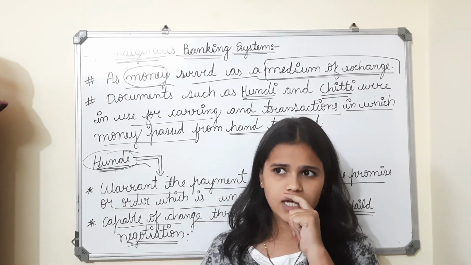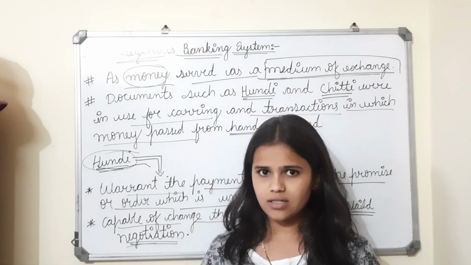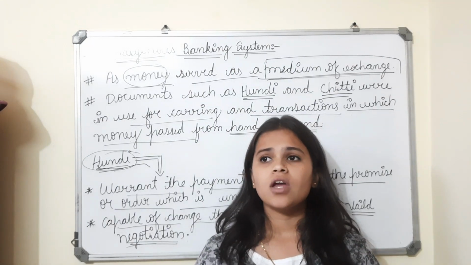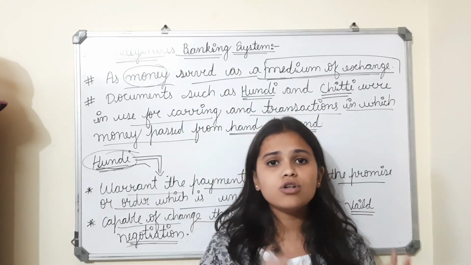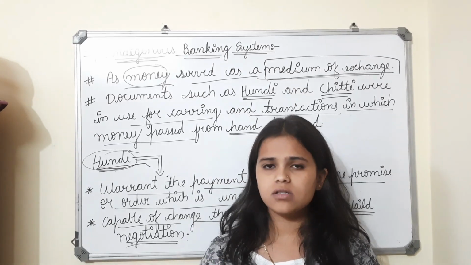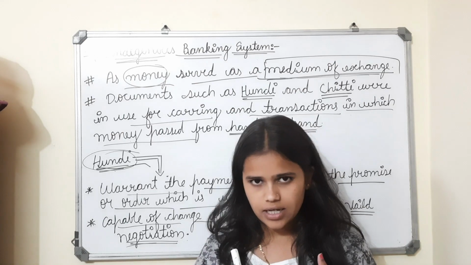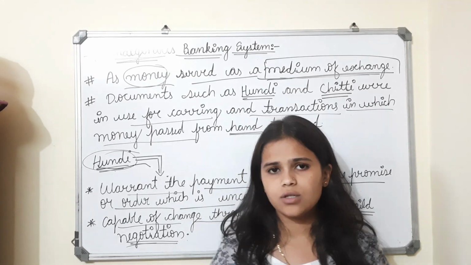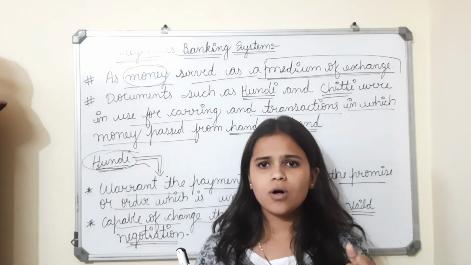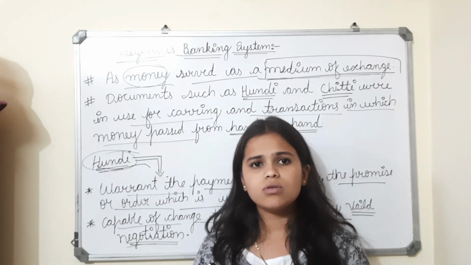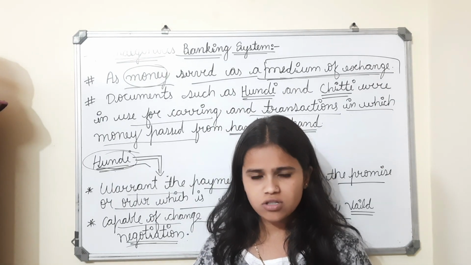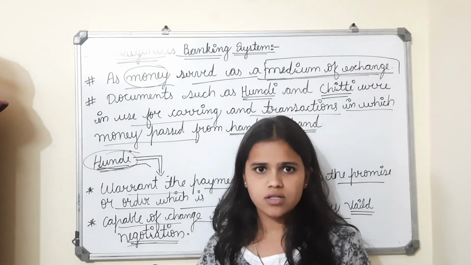See, we are talking about the hundi system, right? So what happens here is when two or more people come together, and one person takes something. I am giving an example: if I want to take something, I will keep my position and exchange it with another person.